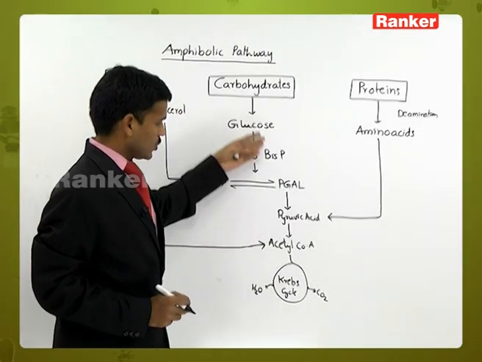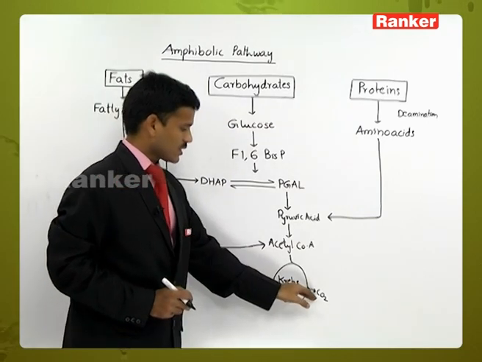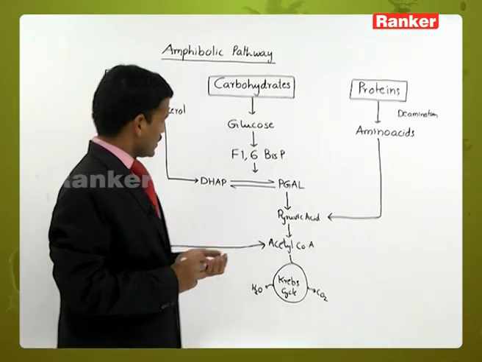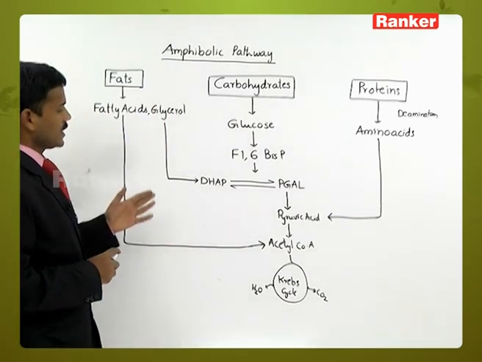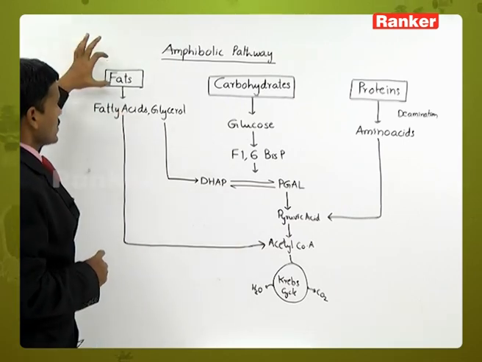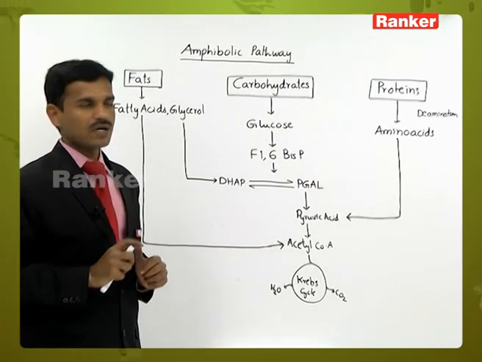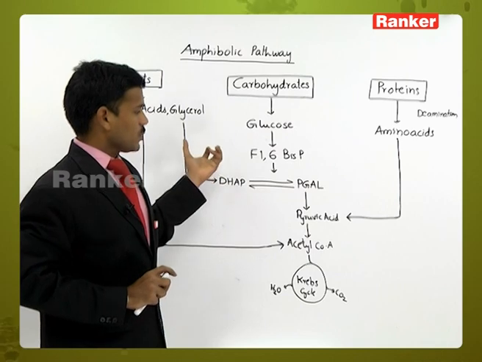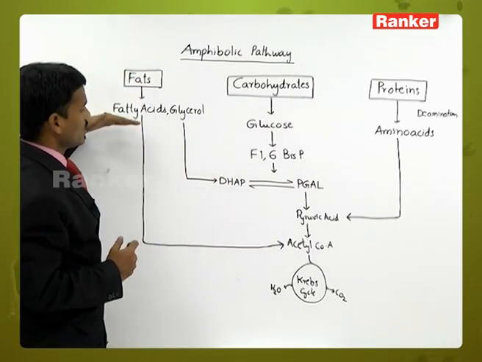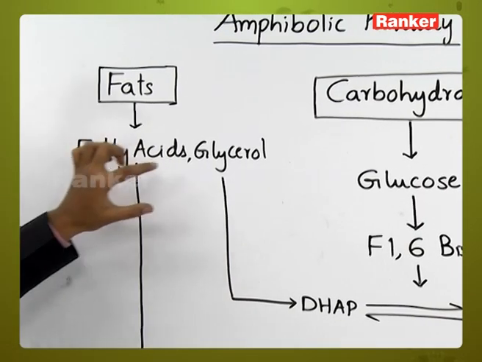So it is aerobic respiration. When glucose is completely oxidized, carbon dioxide and water are formed. But sometimes the intermediate products are involved in the synthesis of other components. Fats and proteins do not enter aerobic respiration directly; before entering the respiratory pathway, they are converted into fatty acids and glycerol.